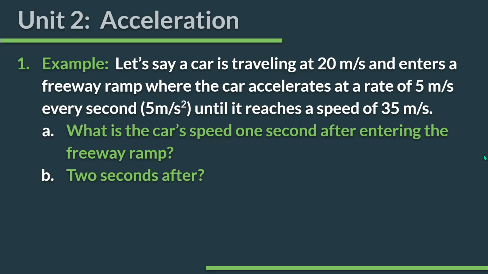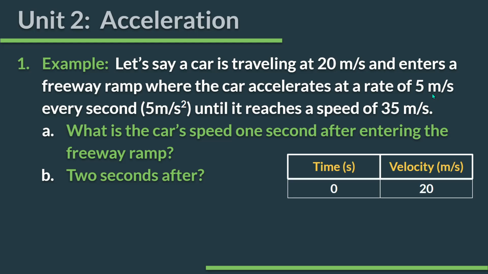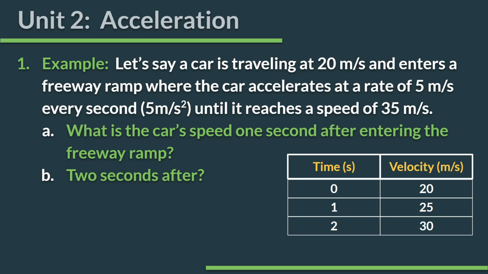Well, if it's traveling 20 meters per second, then 1 second after it starts to speed up and its rate of change is 5, then it should be at 25, right? We're just going to add that on. So there's my initial velocity, and after 1 second, I'm at 25. Okay, what about 2 seconds after? How fast would it be going? Yeah, 30. That's all this is, rate of change in velocity.